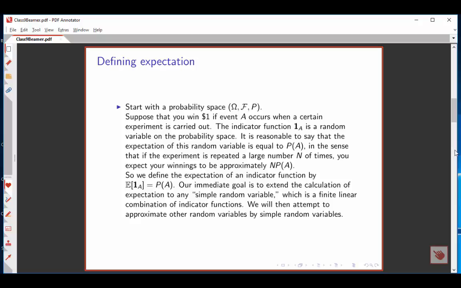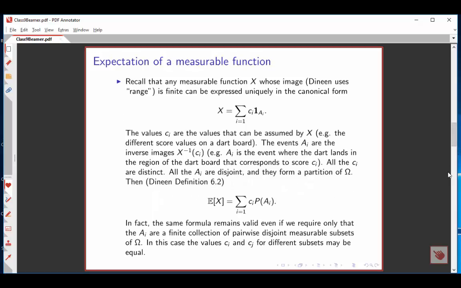We'll define the expectation of the indicator function for A by saying the expectation of 1 sub A is the probability of A. And all we want to do today is to try to extend this result to the case of a so-called simple random variable. That's just a finite linear combination of indicator functions. And you say, what could be easier? Let's just add them up. Well, it is easy. We'll do it. But then we will be very successful later on in approximating other random variables by sequences of simple random variables.